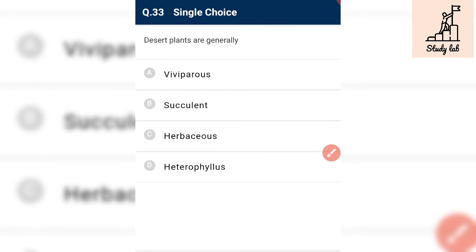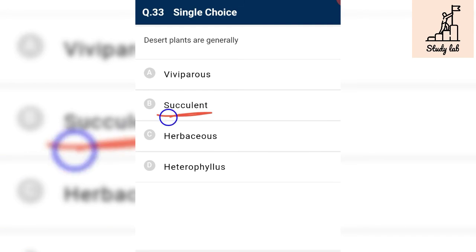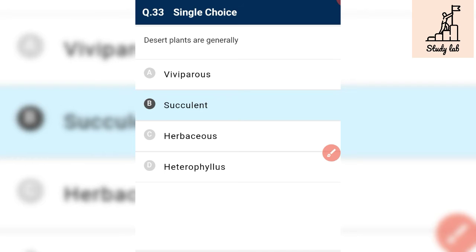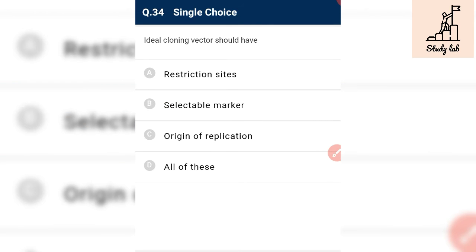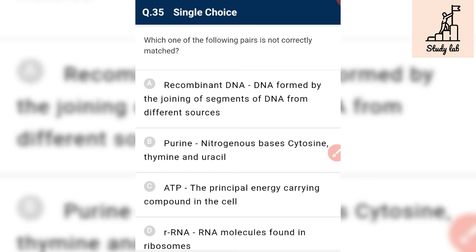Desert plants are succulents. They are succulent xerophytes. Succulent means the stomata are present deep inside. An ideal cloning vector should have a restriction site, yes. A selectable marker, yes. Origin of replication, yes. They should have all of this.